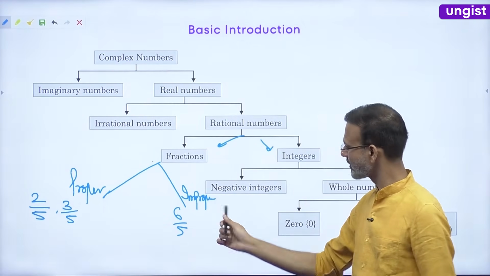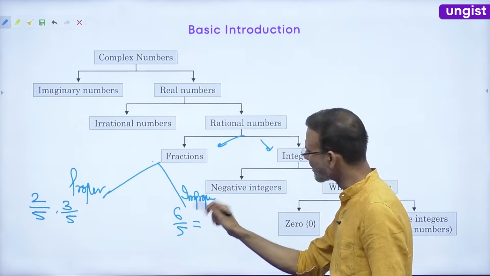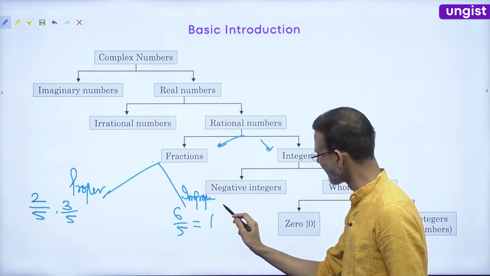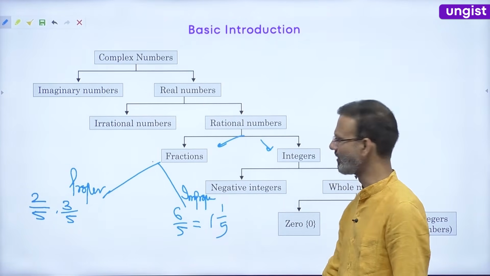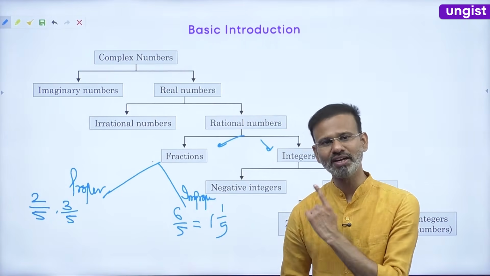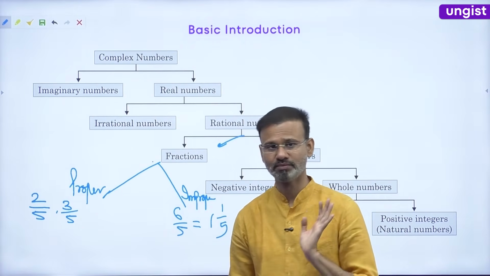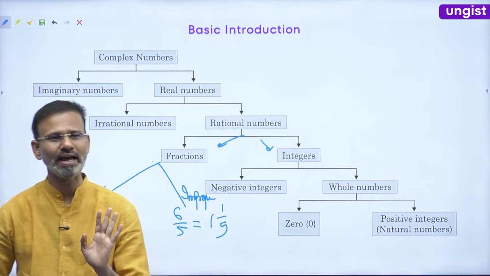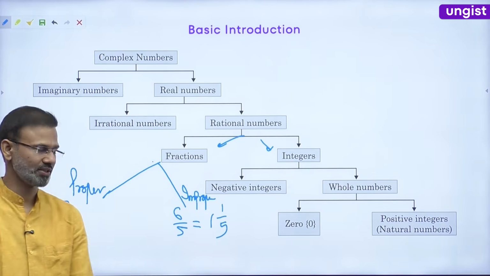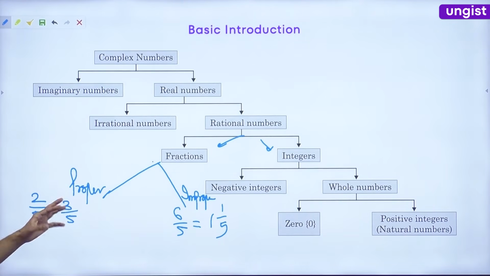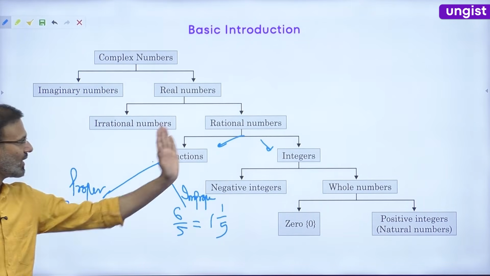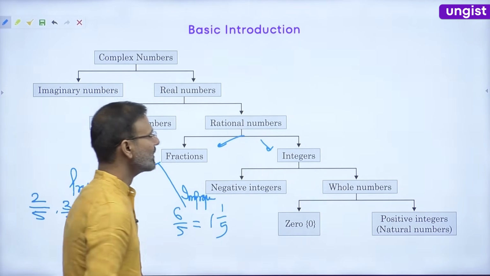When the numerator is bigger than the denominator, it is actually a mixed fraction. You might be knowing it, everybody. It is actually a mixed fraction, so that's why it is known as an improper fraction. Correct, friends? Any other doubt? No? After that, fractions are this, and now integers, everyone.